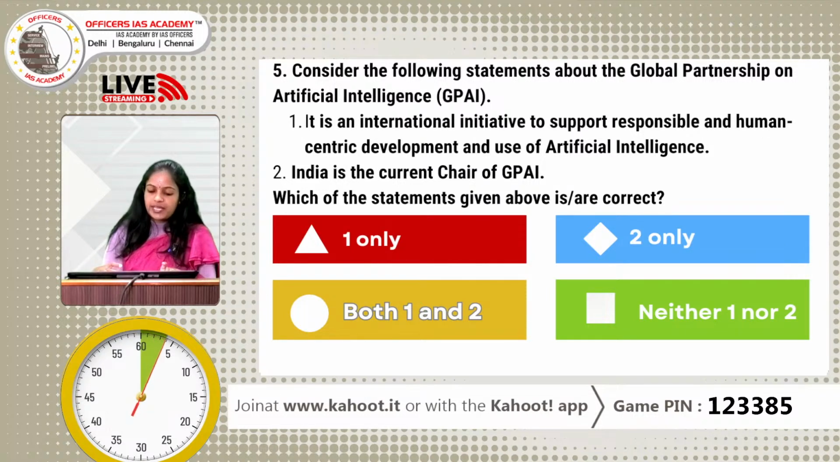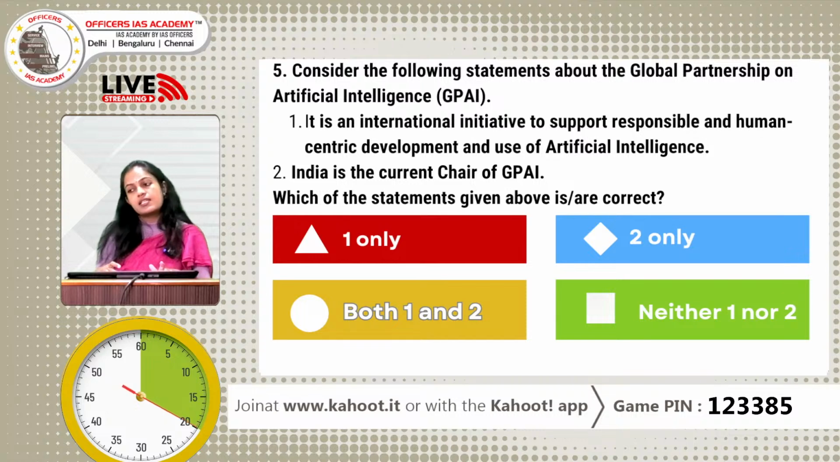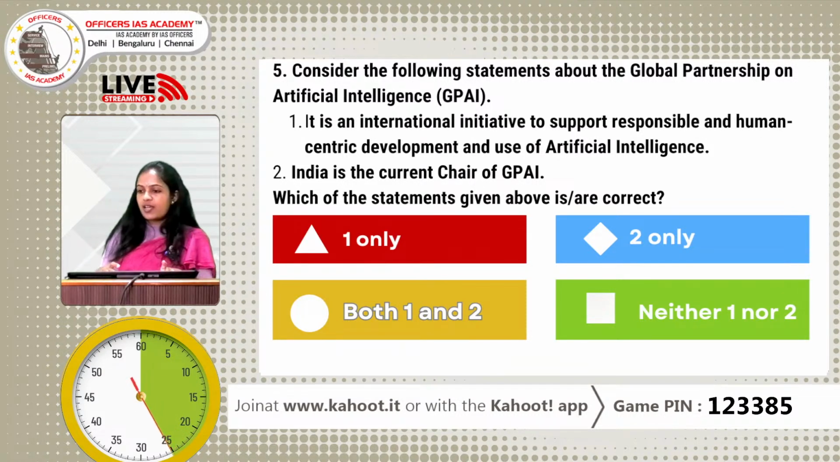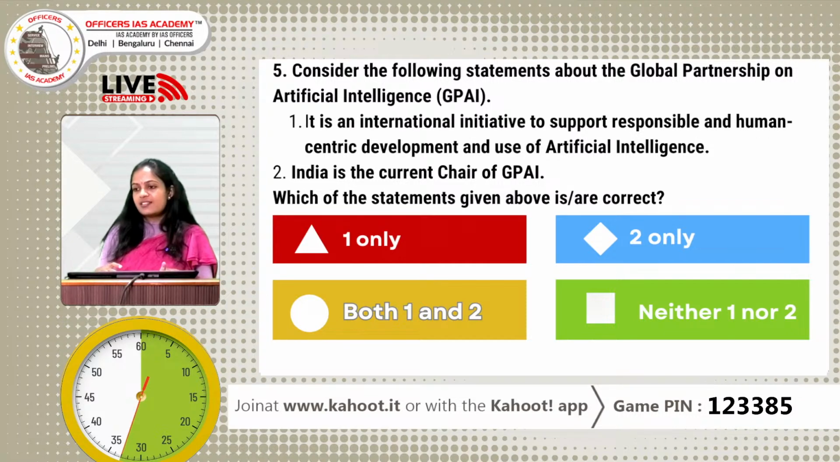So the 5th question for today is, consider the following statements about Global Partnership on Artificial Intelligence. First statement, it is an international initiative to support responsible and human-centric development and the use of artificial intelligence. Statement 2, India is the current chair of GPAI. Which of the following statements is or are correct? 1 only, 2 only, both 1 and 2, neither 1 nor 2. We have received 47 responses so far, 48. And yes, the time is up.